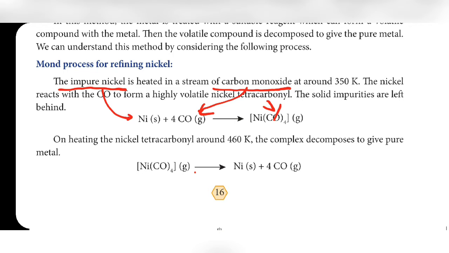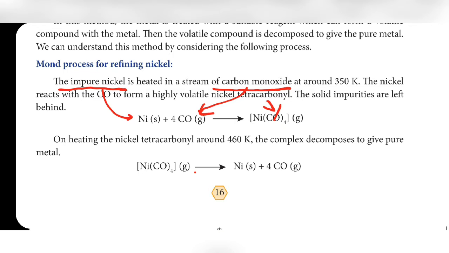The solid impurities are left behind because only nickel reacts with carbon monoxide to form nickel tetracarbonyl. If any impurity is present in the nickel, it won't react with carbon monoxide, so nickel tetracarbonyl is not formed from it. So only nickel reacts with carbonyl and forms nickel tetracarbonyl. Other impurities won't react with carbonyl. The solid impurities are left behind.